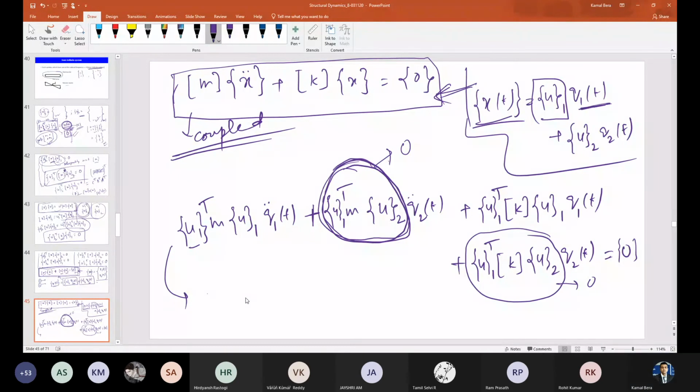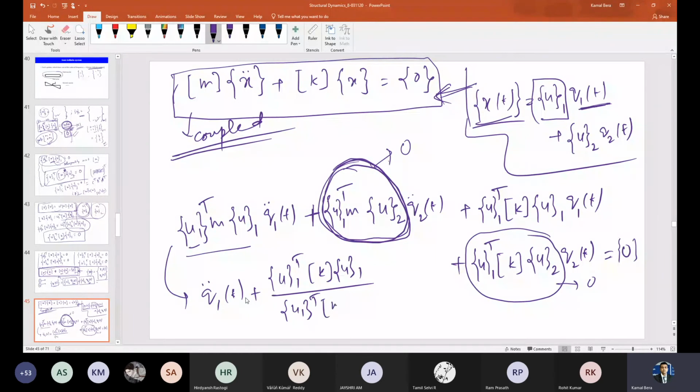What is that? This is scalar, right? Q1 double dot T plus U1 transpose K U1 divided by U1 transpose M U1 into Q1 T. Any doubt here? Nothing, right? Just this term vanished due to the orthogonality condition.